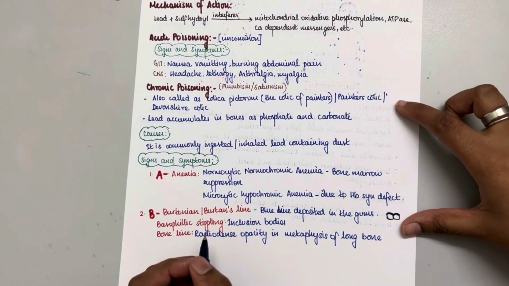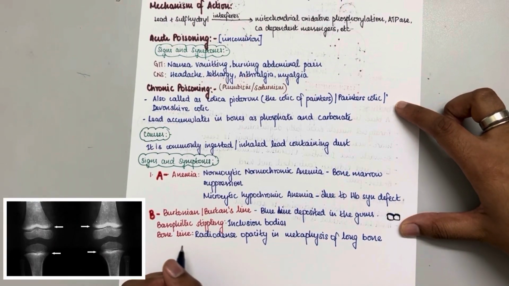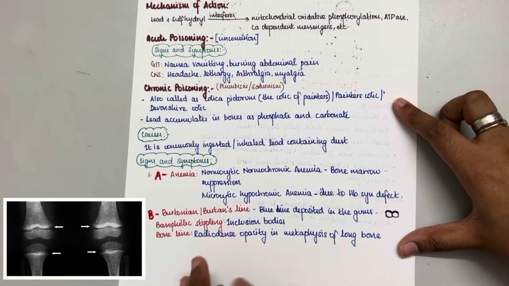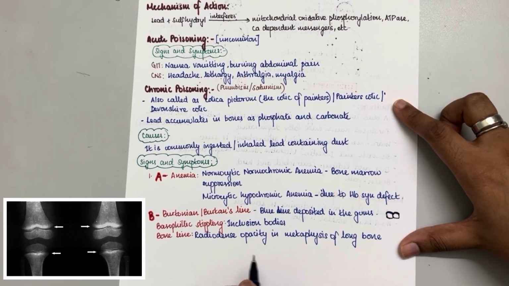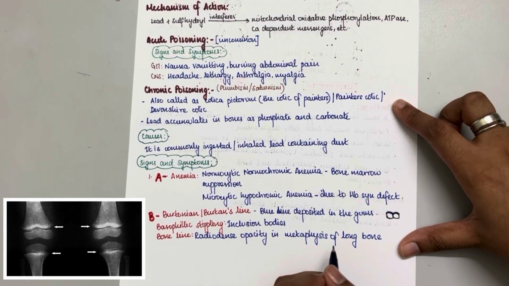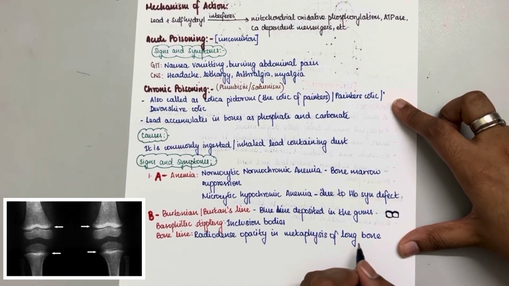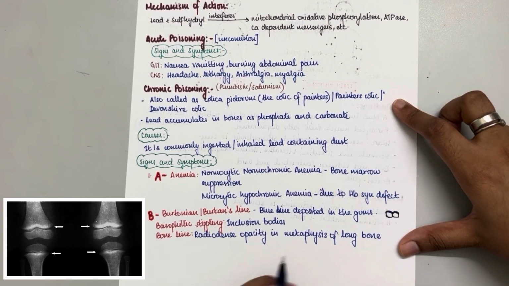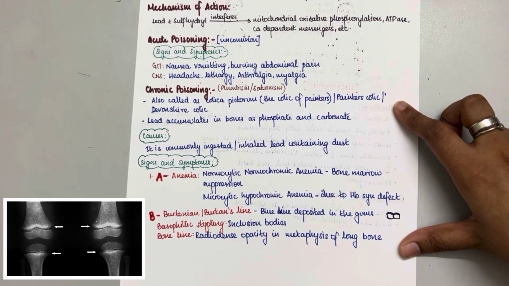Next is basophilic stippling and then bone line. In a chronic lead poisoning case, if you take an X-ray of any of the long bones like humerus, femur and all that, there will be opacity of the metaphyses of the long bone. In the X-ray itself, there will be a space where a very dense opacified line is seen.